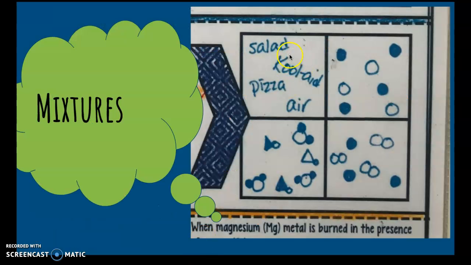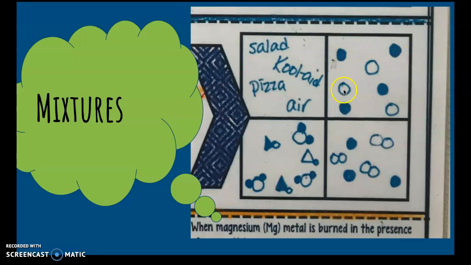For example, salad, Kool-Aid, pizza, and air are all mixtures. They have their different parts, but I could pick off the pepperoni of a pizza or the sausages if I didn't want them. Same with Kool-Aid. We've got the Kool-Aid packet as well as the sugar and the water, but I could separate all those out using evaporation and maybe a strainer.